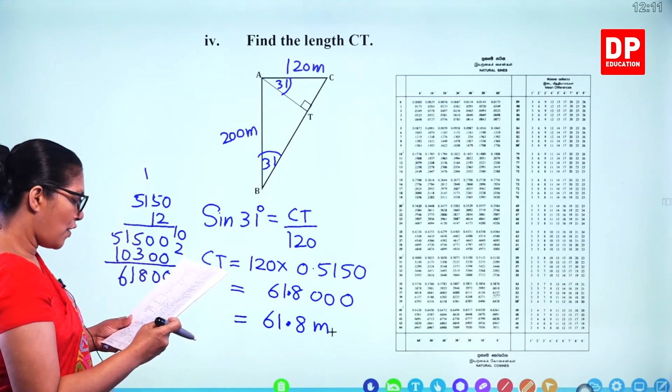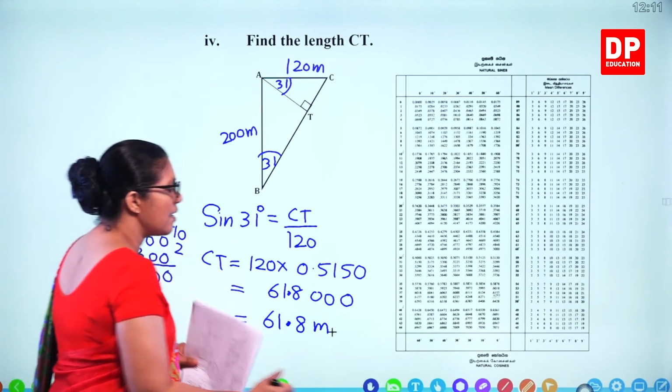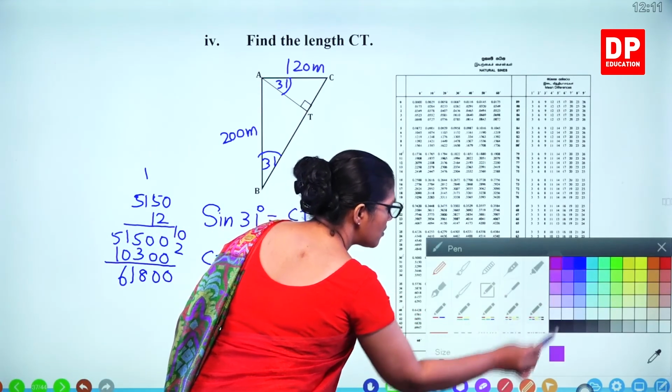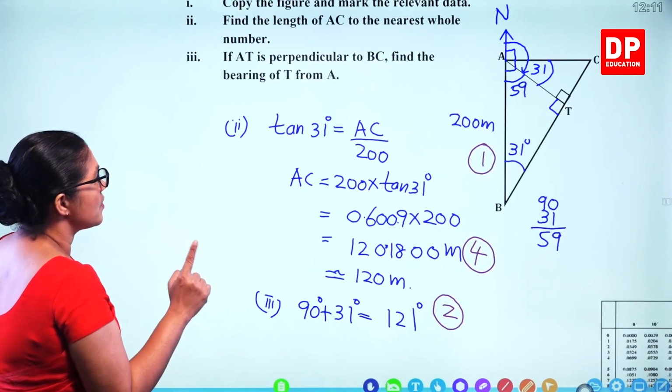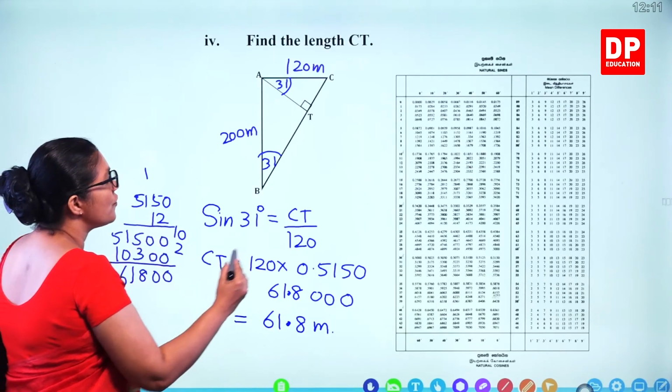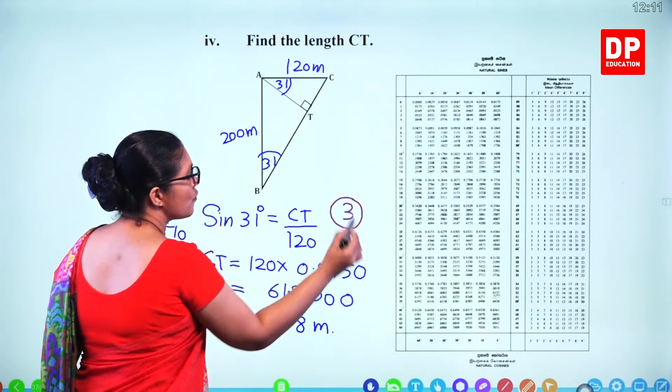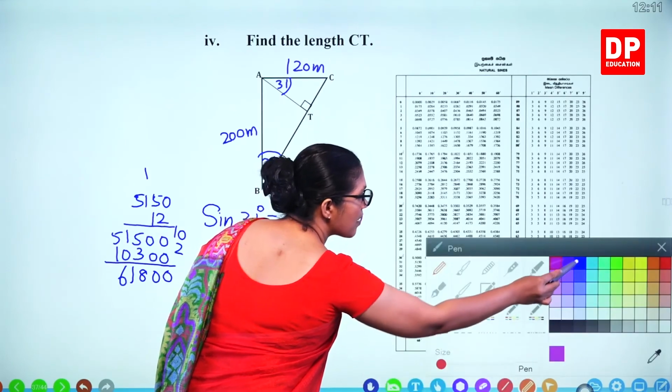So how many marks for that? You are getting 3 marks. Just check whether you gave 7 marks for the previous one. Yeah, so 7 marks there. So 3 marks for this part. So altogether 10 marks.